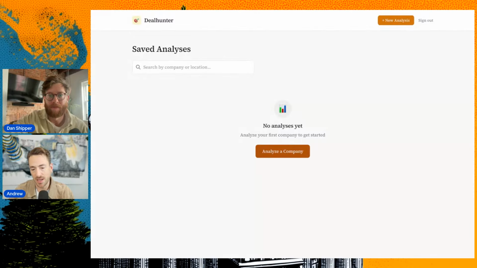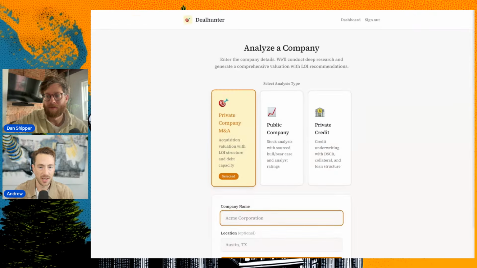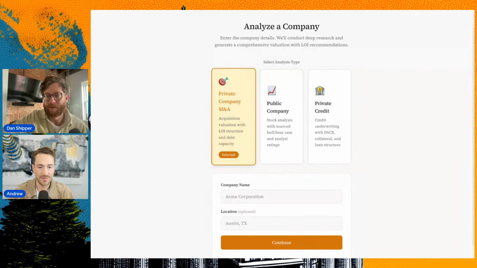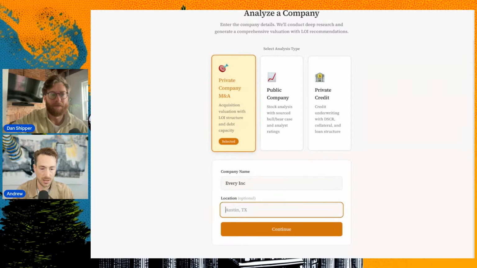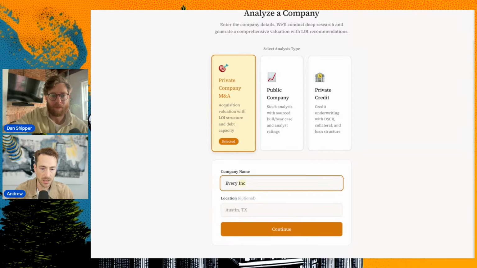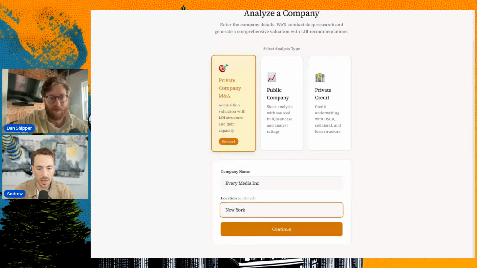So it's pretty cool. Basically, I built this as an initial screen for businesses we're looking at. I can click analyze a company and say private, public, or private credit deal. Now you can name any company. So let's name, is it Every Inc? Yeah, Every Media Inc. Every Media, New York. Let's see how it does.